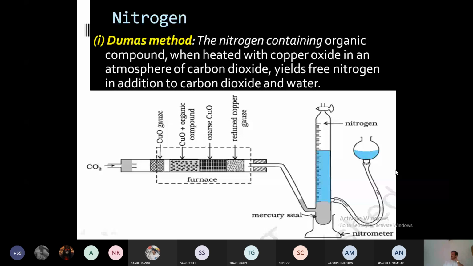So from the pressure obtained from the nitrometer, that is the total pressure of nitrogen and water vapor, in order to get the pressure of nitrogen, the measured pressure minus aqueous tension. That is the pressure of water vapor. This is the experiment.